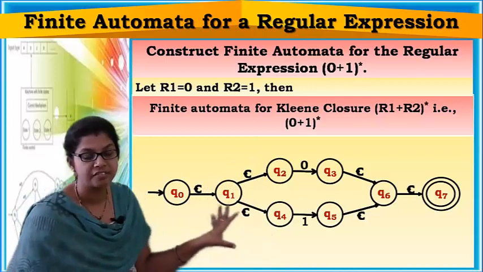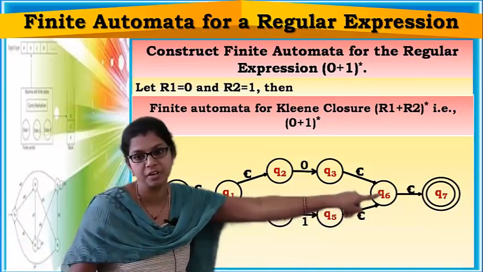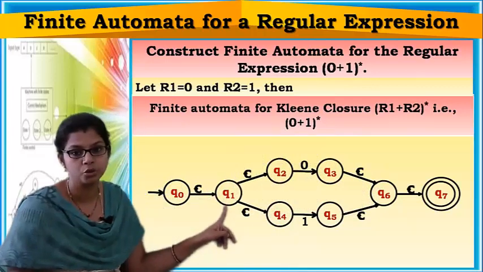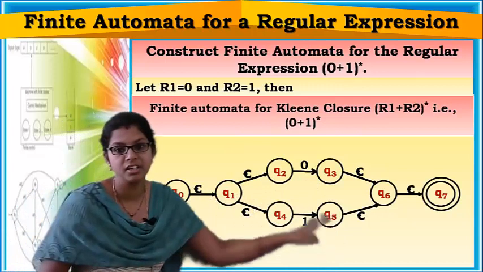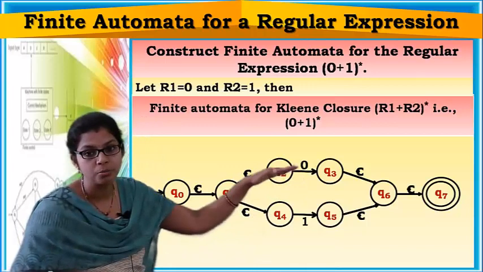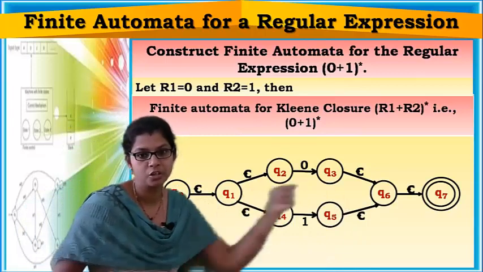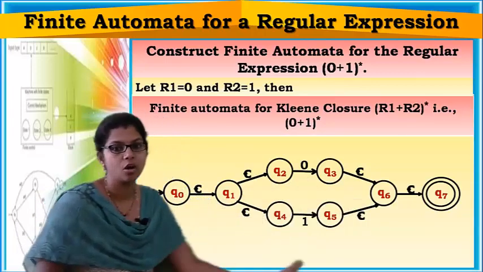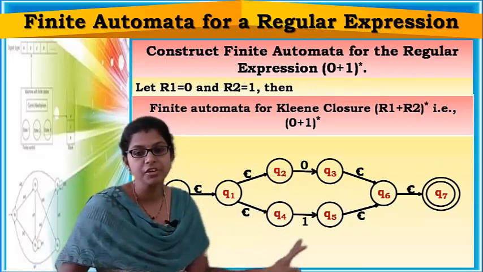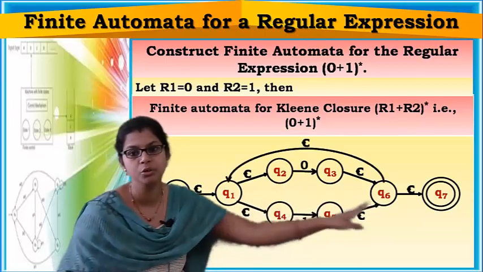So for getting any combination accepted, you have to add one epsilon transition from Q6 to Q1, where it is getting traveled for 0 and 1, right? In order to move through these transitions, we pass from Q1 to Q6. On 0 you can move and on 1 you can move, right? So in order to accept any combinations, now you have to add an epsilon transition from Q6 to Q1.